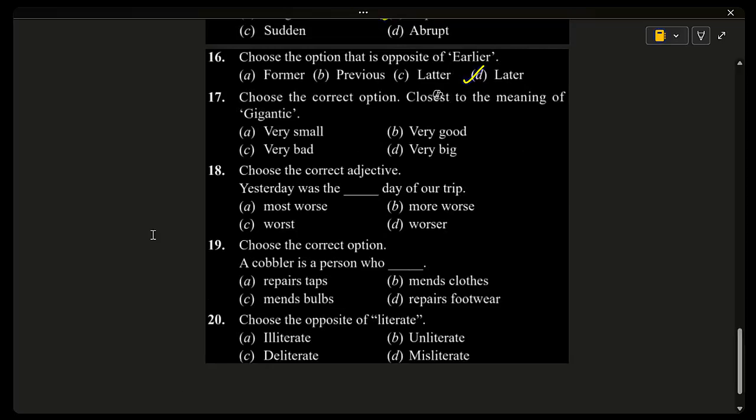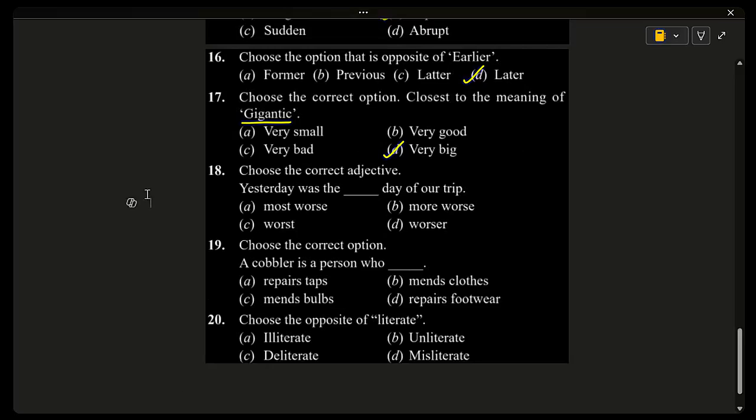Next, 17th one. Choose the correct option closest to the meaning of gigantic. So closest to the meaning means we want a synonym. Very small, very good, very bad, very big. Simple question, and the answer is very big. Gigantic means extremely large, huge in size. So very big is the nearest meaning. Very small is opposite meaning. Very good, very bad talk about quality but not the size.